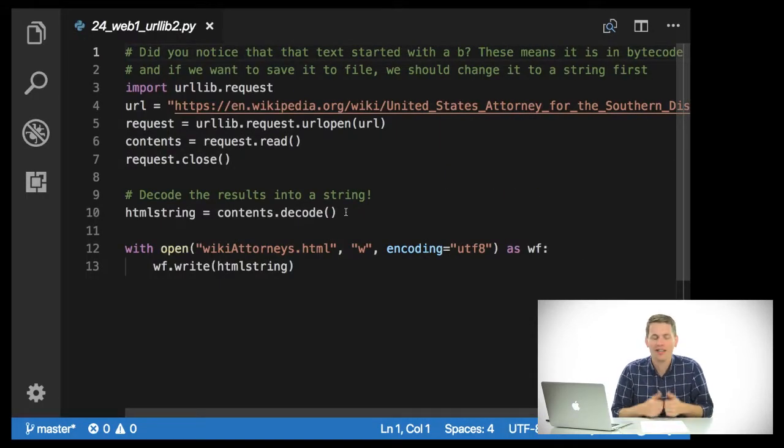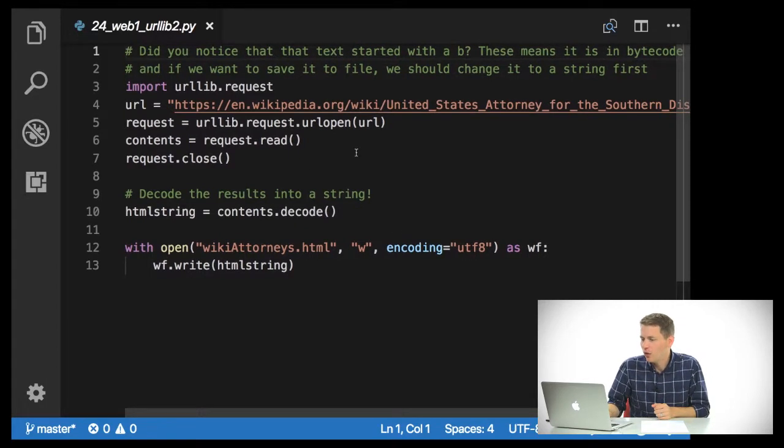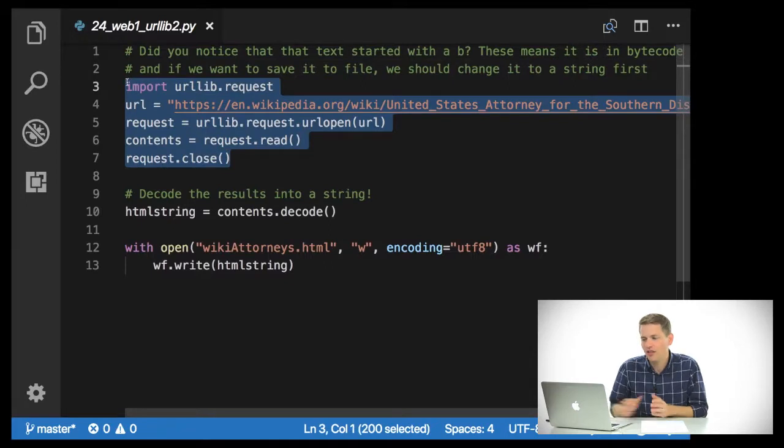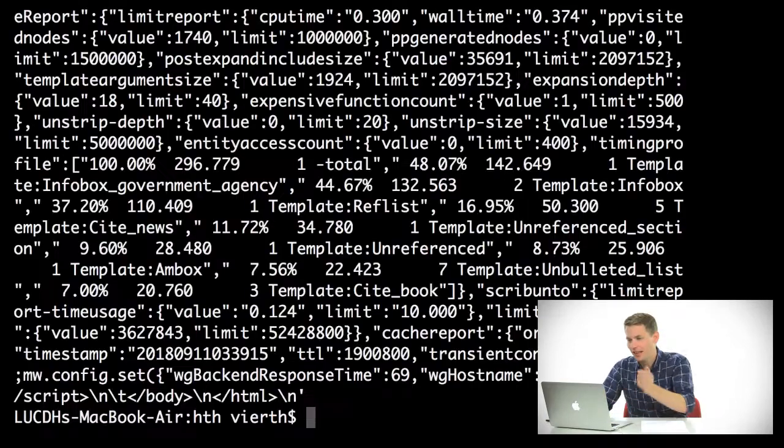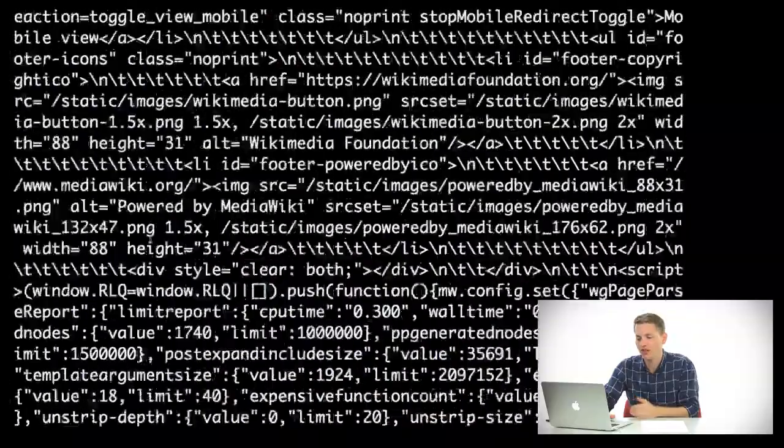What if I want to actually save this information? Because if I want to get the data that's on this particular page, I don't necessarily want to call it every time I'm trying to analyze it. So I'm going to save it as a file. All of this code is exactly the same, but I'm going to decode the results into a string. So I'll go ahead and run this, and what we can see is that it connects to this website and it returns the HTML.